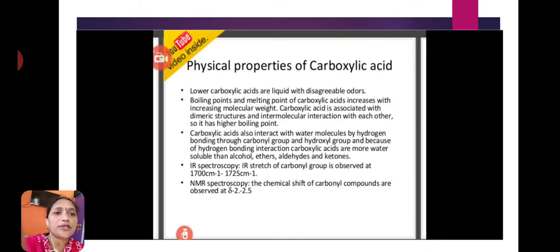In the IR spectrum, the range is 1700 centimeter inverse to 1725 centimeter inverse. In NMR spectroscopy, the chemical shift of this carboxylic acid functional group is observed at delta 2 to 2.5.